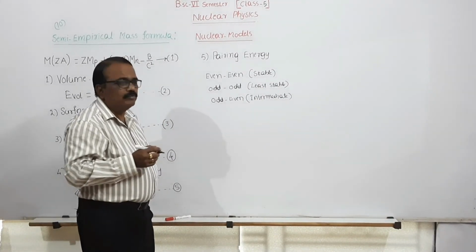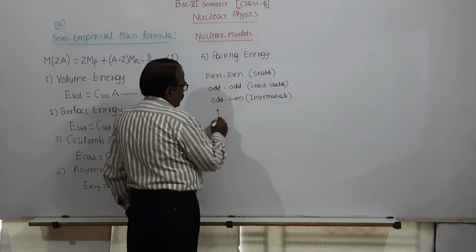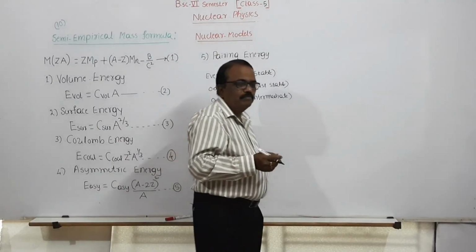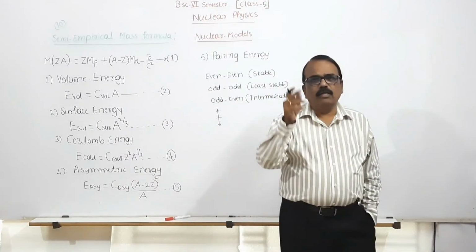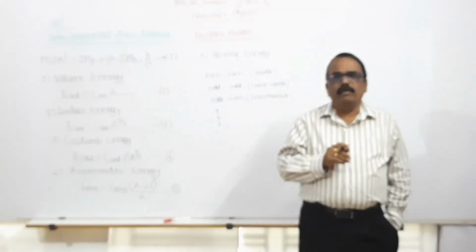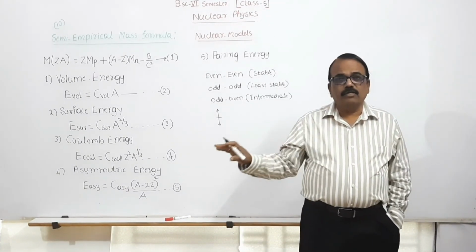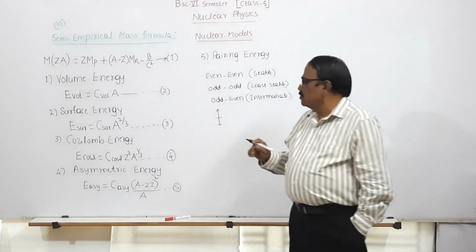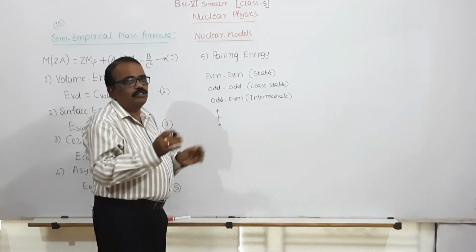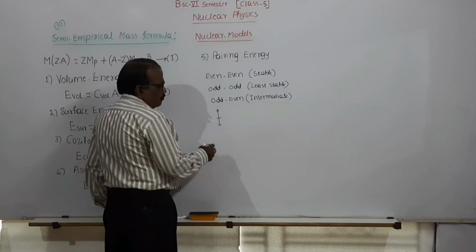So why does this happen? Pair means all nucleons tend to pair up, meaning spin up and spin down is one pair. They try to produce pairs in order to attain the lowest energy state. So all protons have got one energy state, and all neutrons have a different energy state.